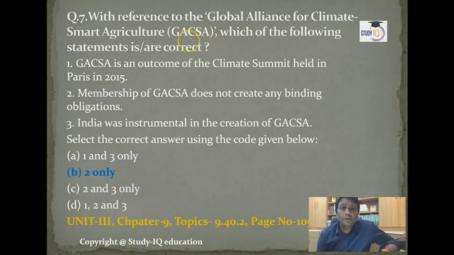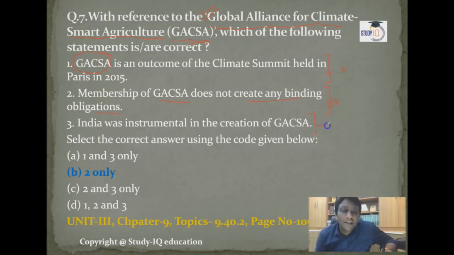Now we go to the next question: what about GACSA? Which statement is correct about GACSA? GACSA is the Global Alliance for Climate Smart Agriculture. Which of the following statements is right? First, GACSA is an outcome of the climate summit held in 2015. That is absolutely wrong; I will tell you where it happened. Second, membership of GACSA does not create any binding obligation. Definitely, it is voluntary, not binding. That is right. Third, India was instrumental in the creation of GACSA.